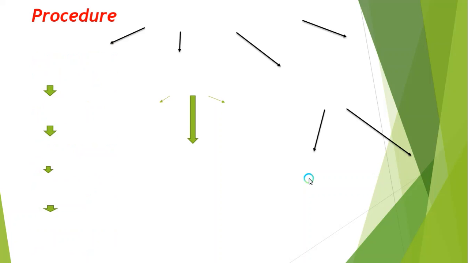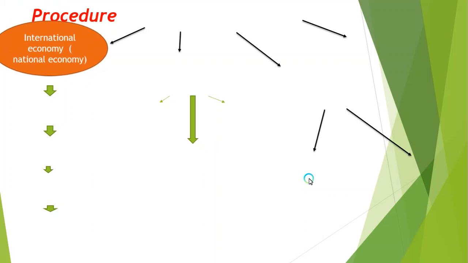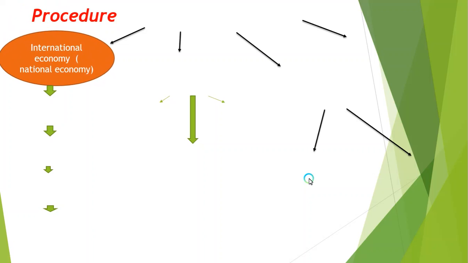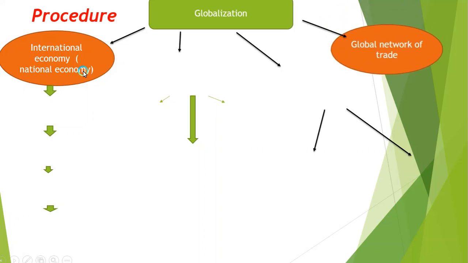So the procedure of globalization is formed by following this map. First, the international economy and the national economy. Globalization is divided into four parts. The first one is the international economy and the national economy, and then the global network of trade.